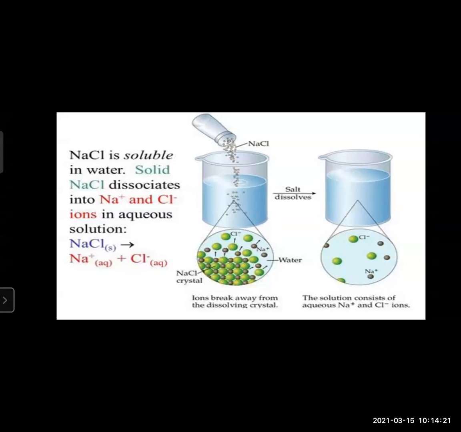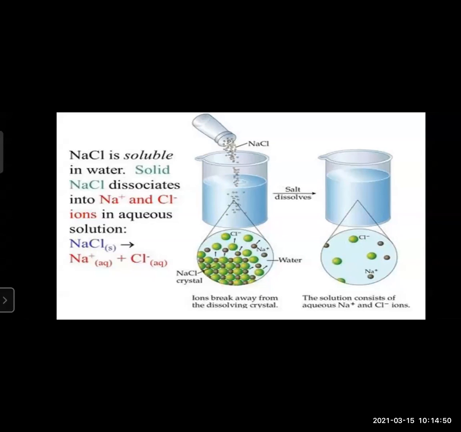We have added that sodium chloride in water, and once it gets dissolved, both the positive and the negative ion start separating, and the resulting solution will be aqueous. Therefore we have written Na+ aqueous plus Cl- aqueous.